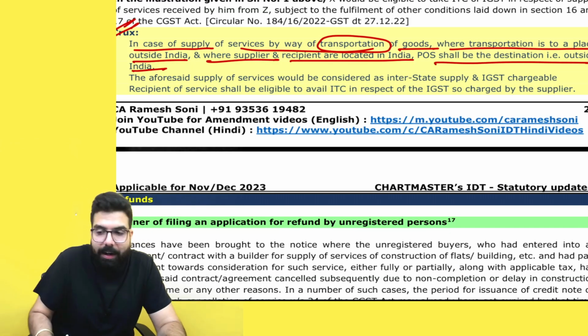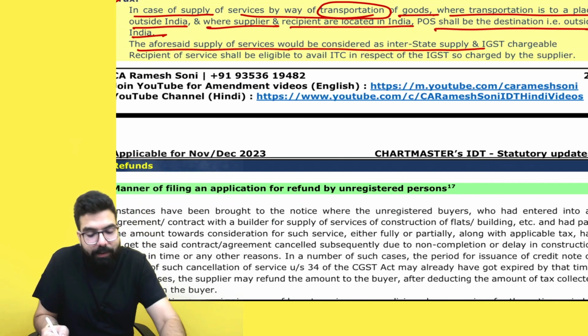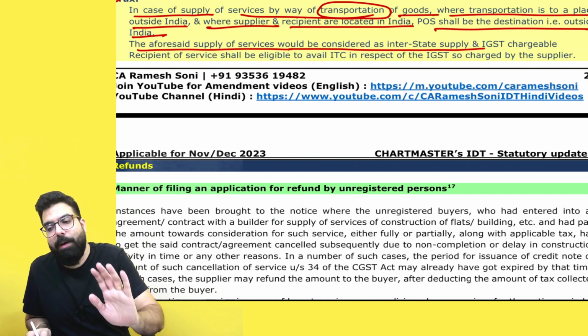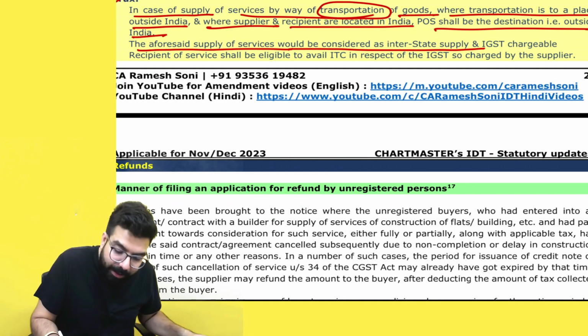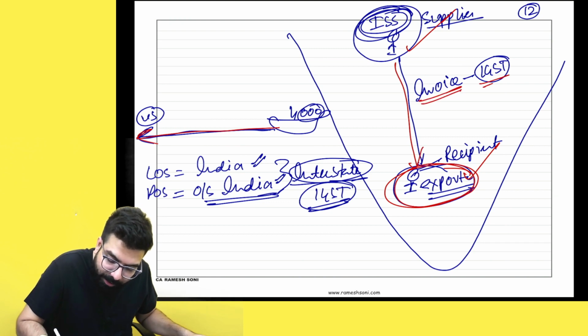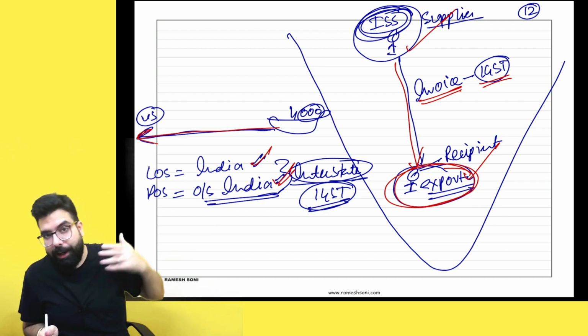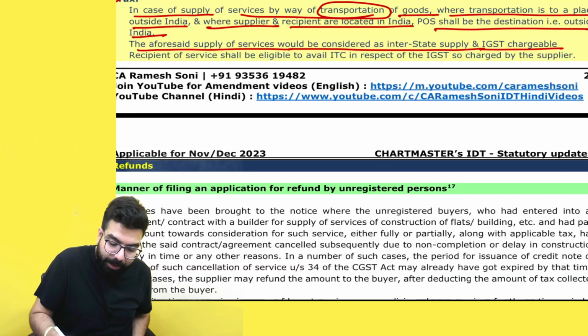Place of supply shall be the destination outside India. The aforesaid supply of service would always be considered as interstate supply. The supply will always be considered as what? Interstate supply, and IGST will be charged. The invoice will always carry IGST because the supplier location is in India and the place of supply is outside India. Interstate, so IGST will come. ठीक है?